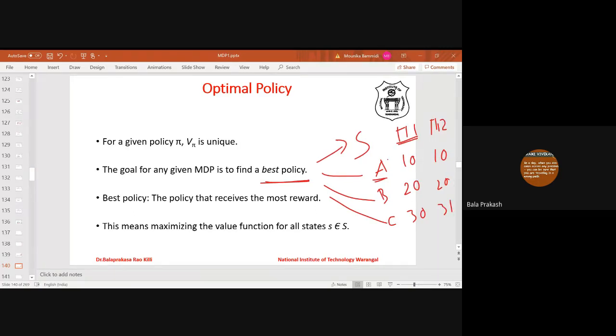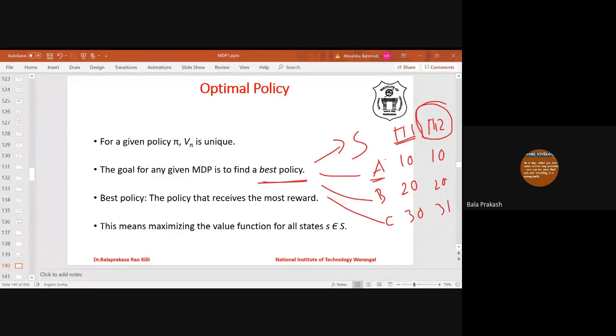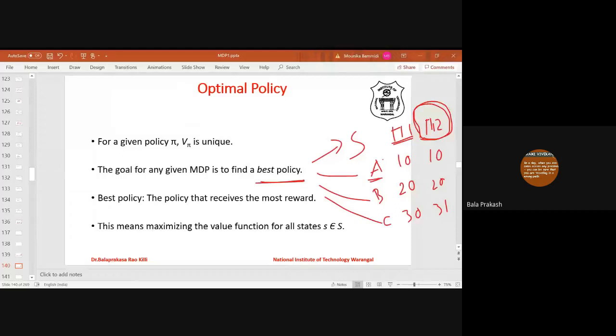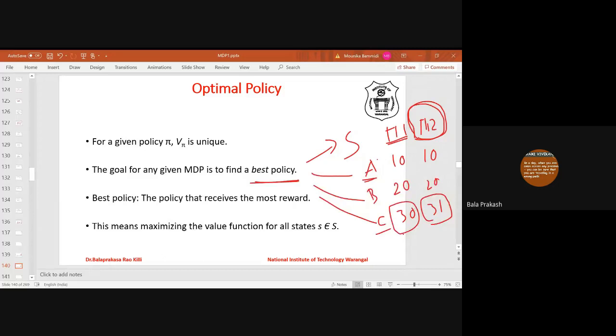So policy phi 2 is better than policy phi 1, because the value of state C is better. Each value is less than or equal to the corresponding one: 10 is less than or equal to 10, 20 to 20, 30 to 31. That's why phi 2 is better than phi 1.